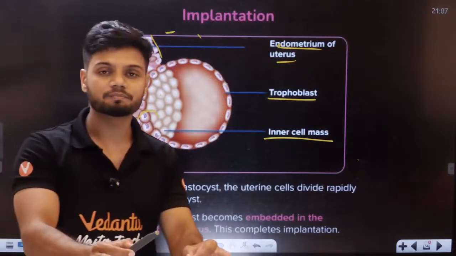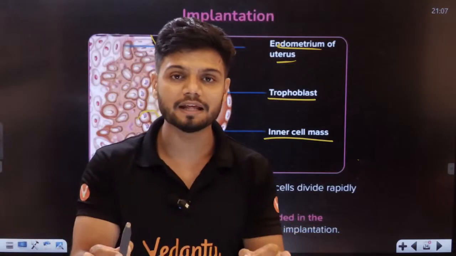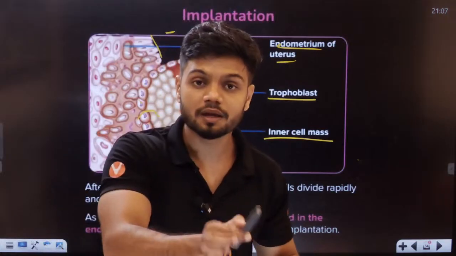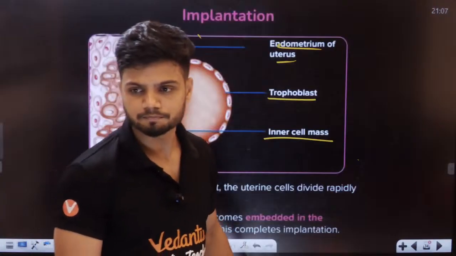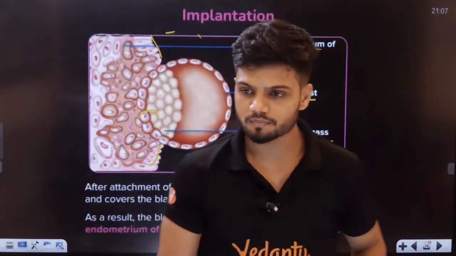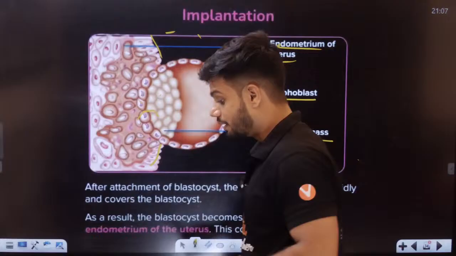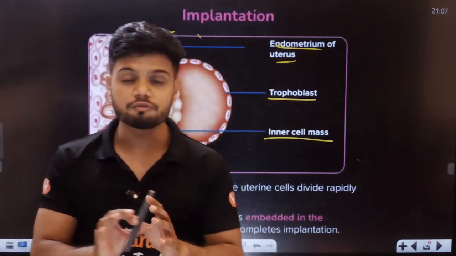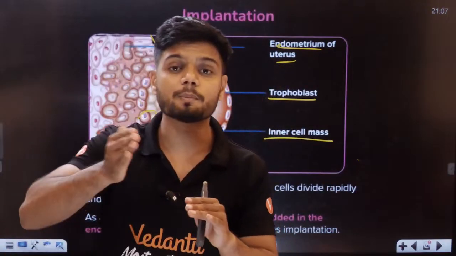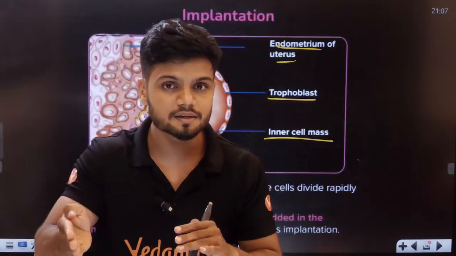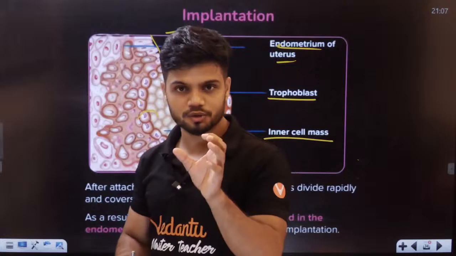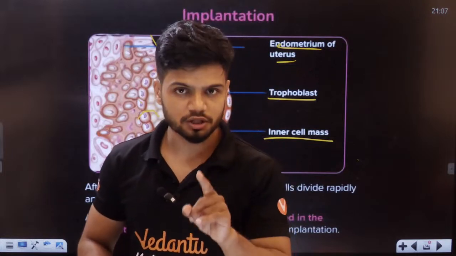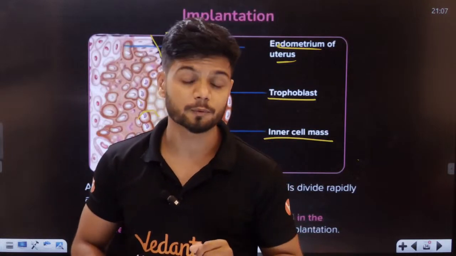The embedding of the blastocyst in the endometrium is called what? Anyone in the chat who can tell me? All students, what do you call that? The embedding of the blastocyst into the endometrium layer is called implantation.